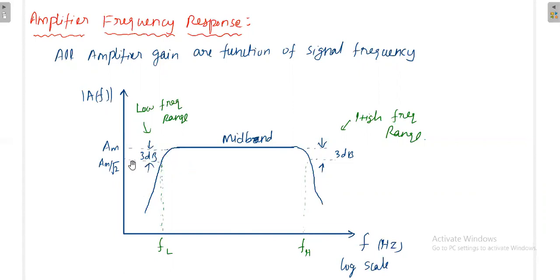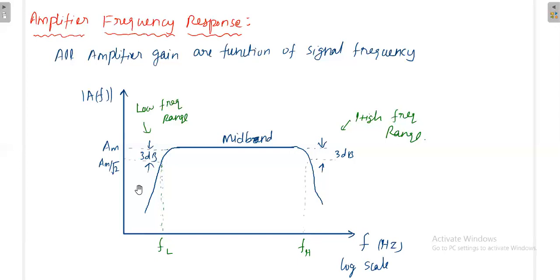Then when your gain falls to Am divided by root 2, if you take dB, there will be a 3 dB fall off. That is called the lower cutoff frequency. Similarly, if you take a 3 dB fall off at the higher frequency side, that is the higher cutoff frequency. The difference between the higher cutoff frequency and the lower cutoff frequency is the bandwidth. Also, in general, the frequency is mentioned in the log scale.